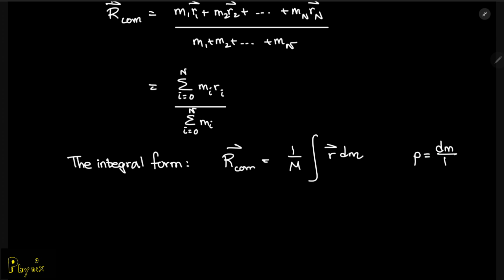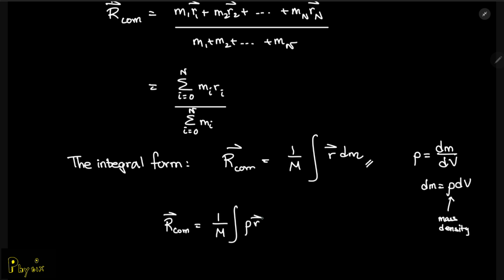So you can isolate the dm and write this as rho times dV, where rho is the mass density. So when you have the dm, you can put it inside this equation, and you can write that rCOM, or r center of mass, is 1 over M times the integral of rho r dV.